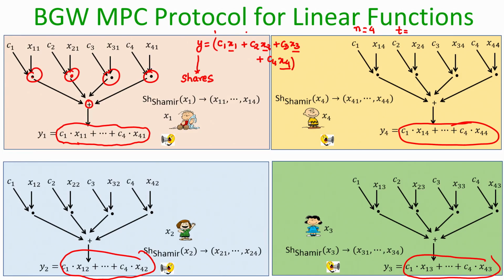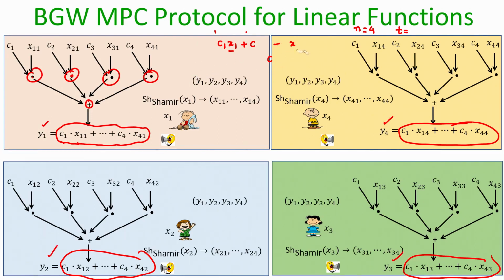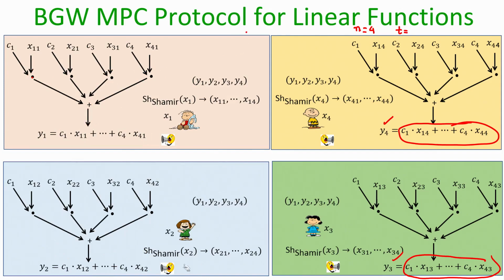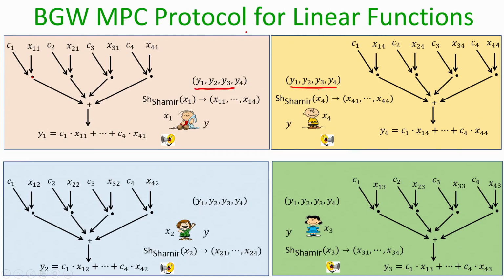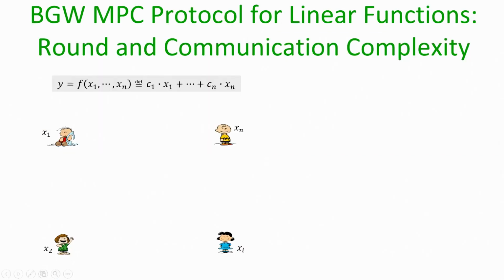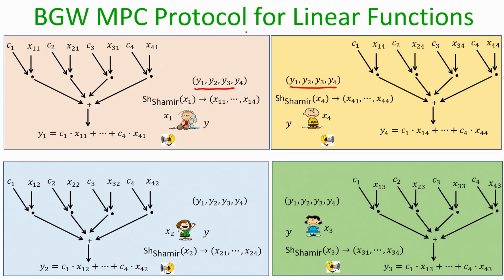So, everyone publicly announces their respective shares of y1, y2, y3 and y4. Once they publicly announce, everyone will have the full vector of y1, y2, y3, y4, namely all the shares of y, and now they can apply Lagrange interpolation on this vector of y shares and get back the value y. That is the BGW MPC protocol.